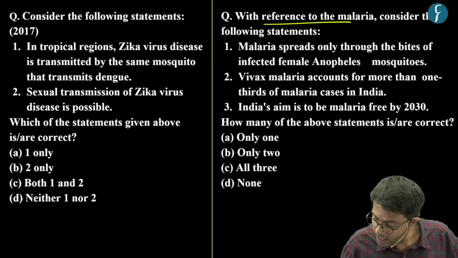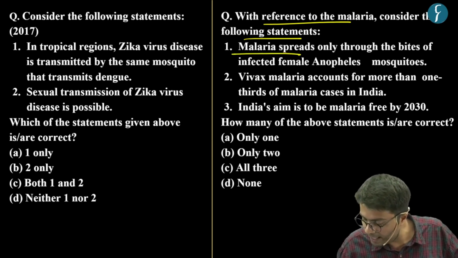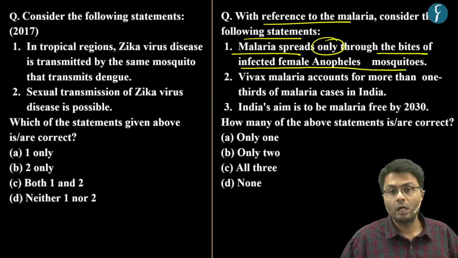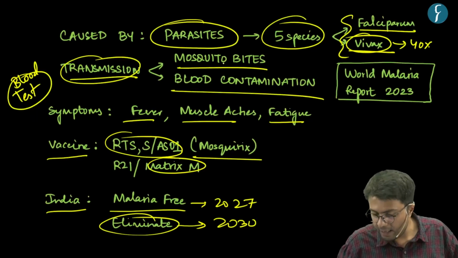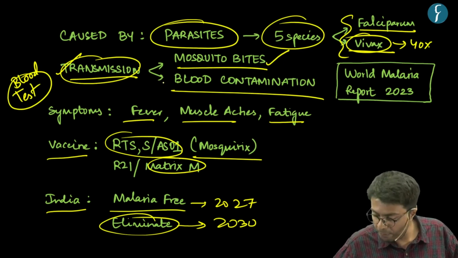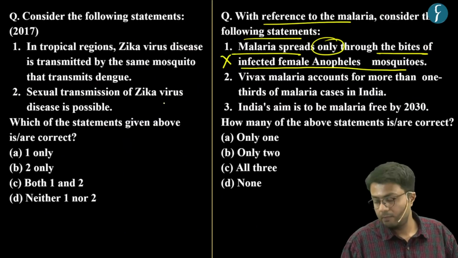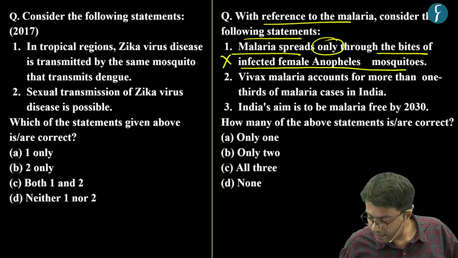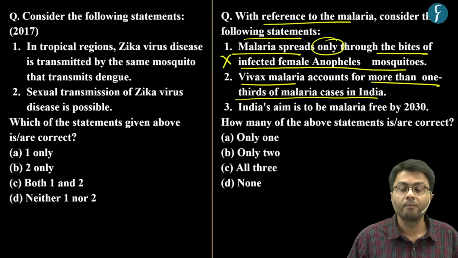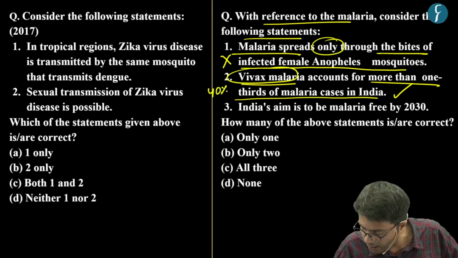With reference to malaria, consider the following statements. The first statement says that malaria spreads only through the bites of infected female Anopheles mosquitoes. Now we know for sure this statement is incorrect because the transmission of malaria can happen with mosquito bites in addition to blood contamination, which can happen through contaminated red blood cells. The second statement says that Vivax malaria accounts for more than 1/3 of malarial cases in India. Again, this statement is correct because Vivax malaria causes about 40% of total